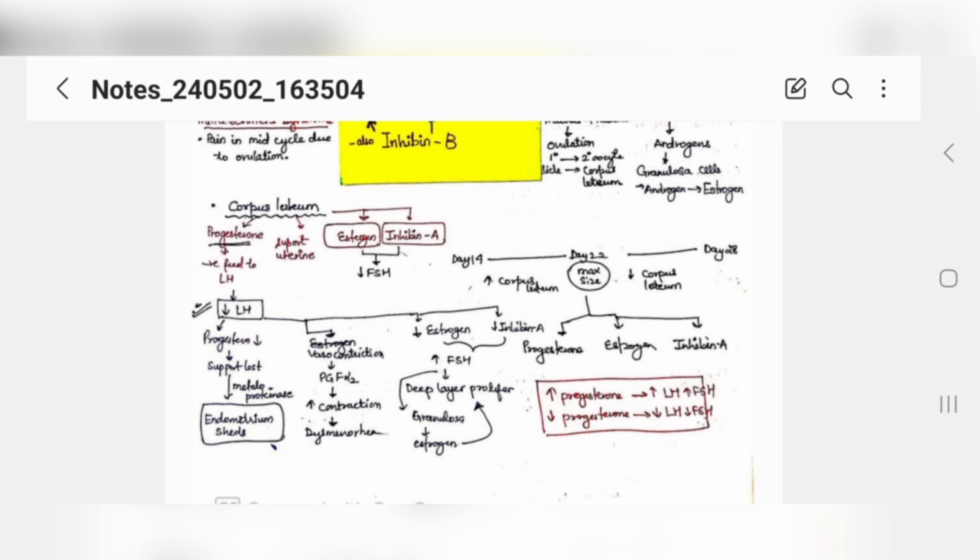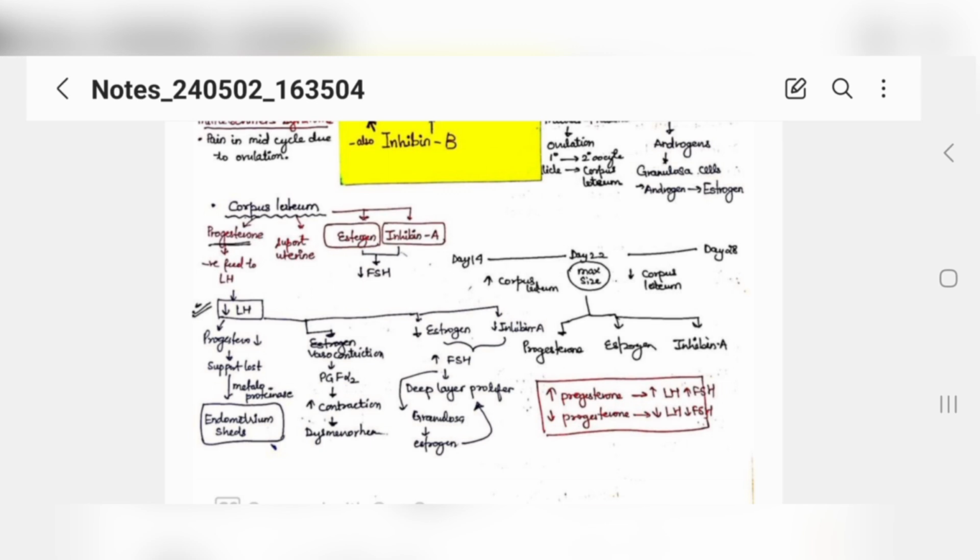Okay, listen to me again. Corpus luteum is producing progesterone to make your endometrium supportive and juicy. Got it? Now this progesterone will also give negative feedback to luteinizing hormone, to stop its production. When luteinizing hormone stops being produced, the progesterone is again going to go down, right? So progesterone decreases. When the progesterone is decreasing, as I told you, the hormone has to go down, then only menstruation will occur.